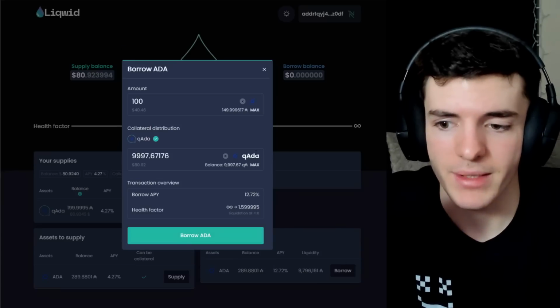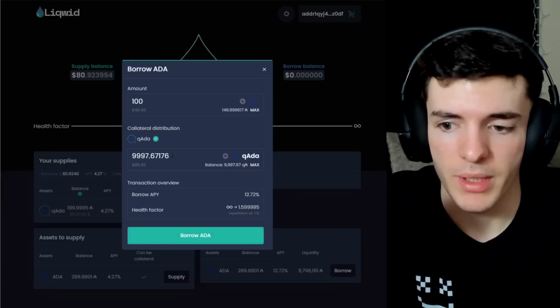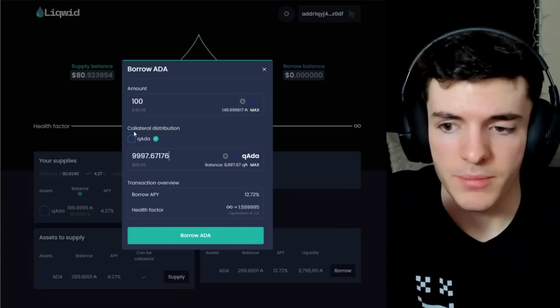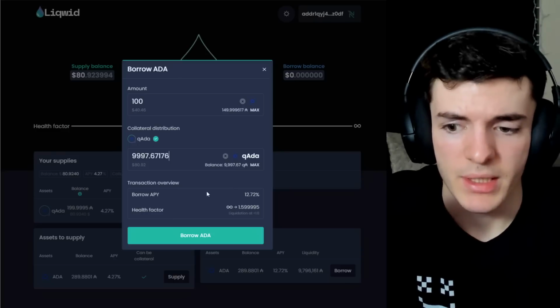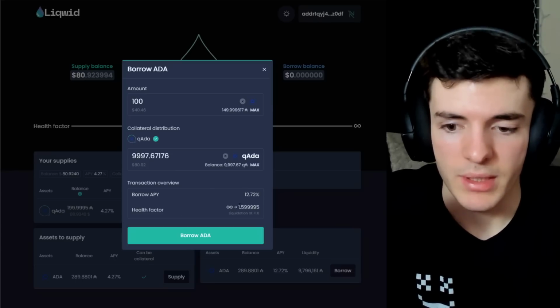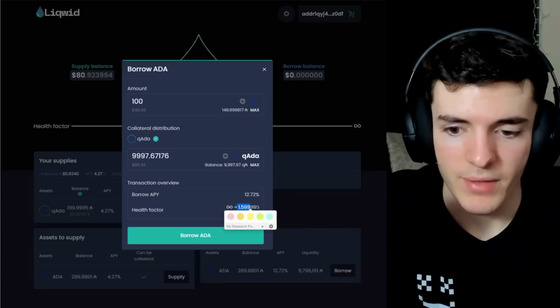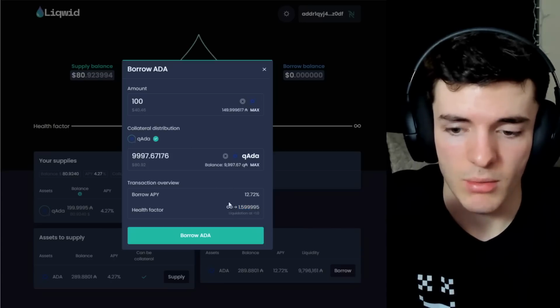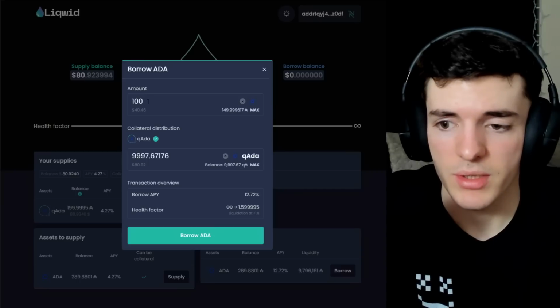So we're going to click max here, and this puts all of our Q ADA, which is about 10,000, as 1 ADA is 50 Q ADA currently. And then we go here and we can see that the borrow APY is 12%. So this is the APY that we have to pay to the people supplying the ADA we are borrowing. And our health factor is at 1.59. Liquidation is at 1.0. Sorry, not percentages here.